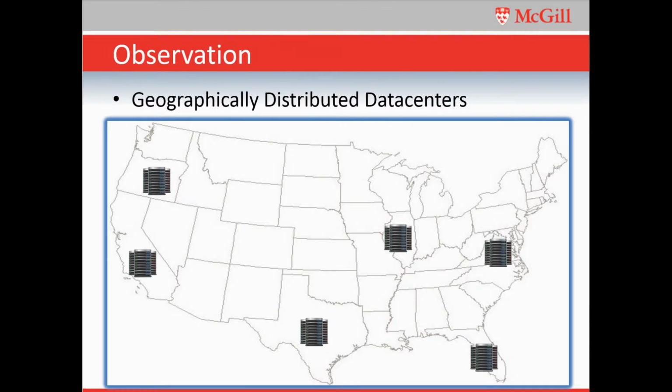We propose a geographical load balancing, or GLB-based, approach to reduce the energy cost. This approach is motivated by two observations. First, service providers usually have their data centers geographically distributed in different regions. For example, Google has its data centers located in 10 different US states. This figure illustrates 6 major data centers of Google.